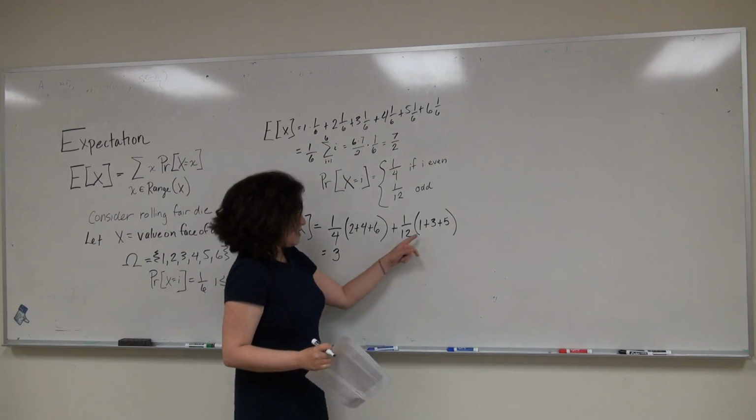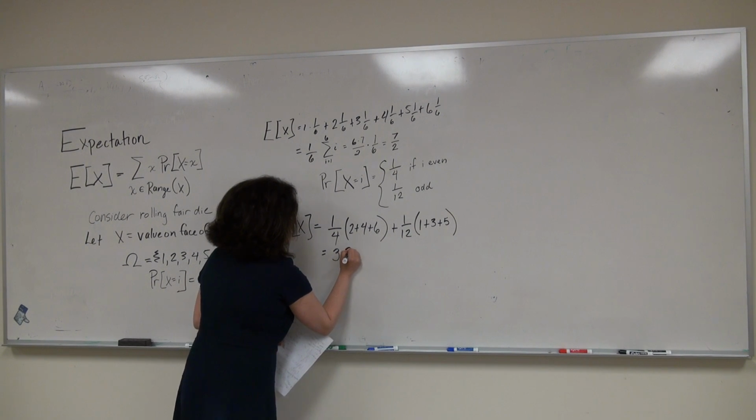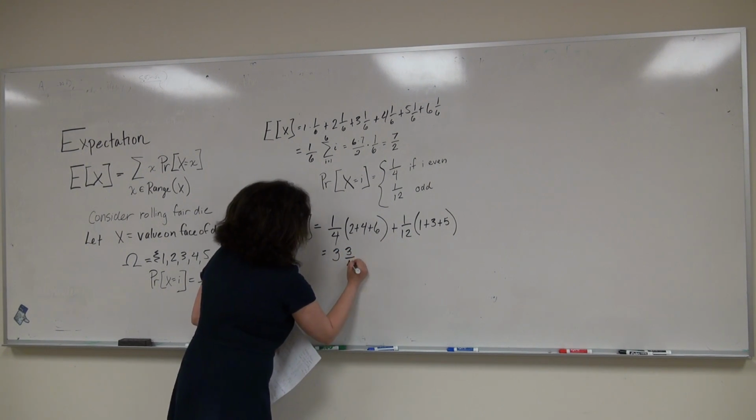And this summation is 9, so 9/12 is 3/4. So now we have 3 and 3/4.